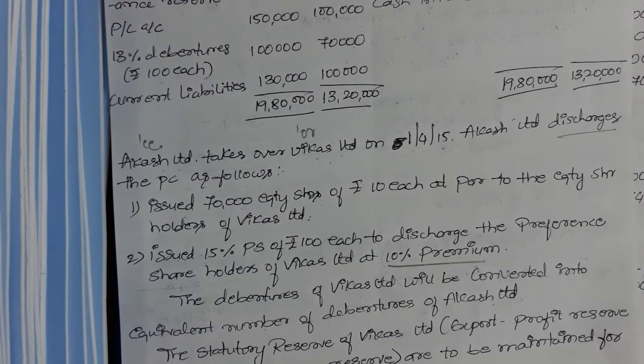But while calculating purchase consideration, we will not take the debenture value into consideration. We will take only equity shares, preference shares and cash. Discharge of debentures will not be taken into consideration for calculating purchase